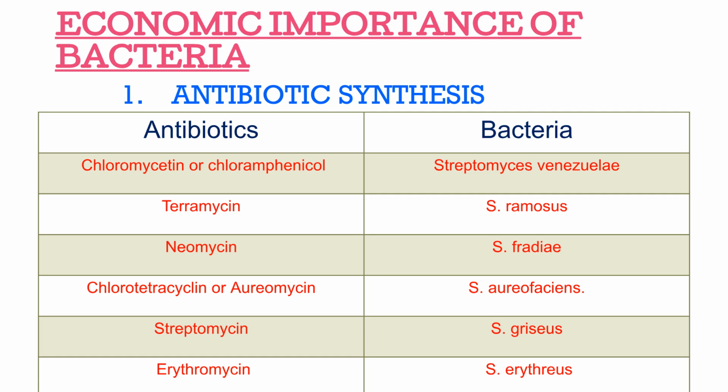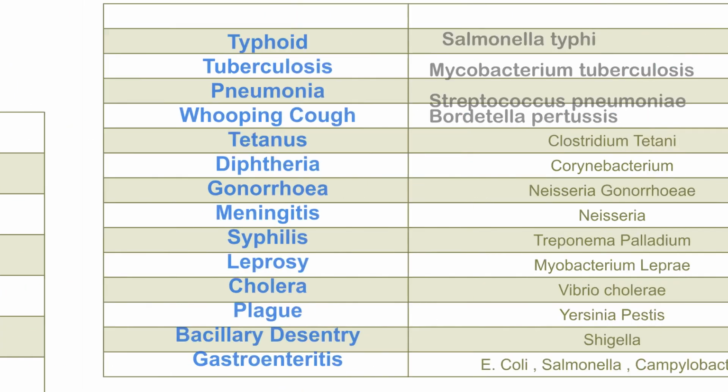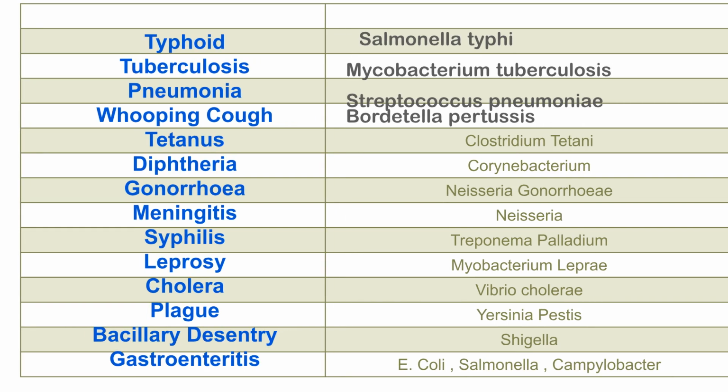Now let's look at the economic importance of bacteria. One major role is in antibiotic synthesis. Bacteria are also responsible for various diseases. For example, typhoid is caused by Salmonella typhi. Tuberculosis is caused by Mycobacterium tuberculosis. Pneumonia is caused by Streptococcus pneumoniae. Whooping cough is caused by Bordetella pertussis. Other diseases include tetanus, diphtheria, gonorrhea, meningitis, syphilis, leprosy, cholera, plague, bacillary dysentery, and gastroenteritis.